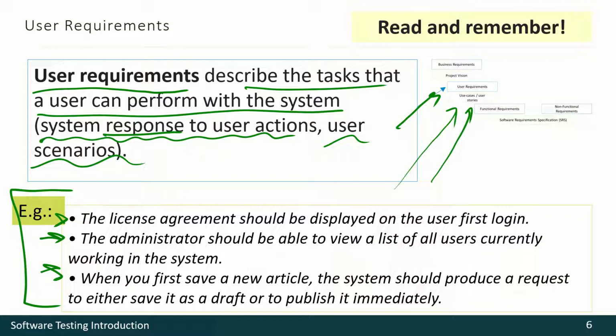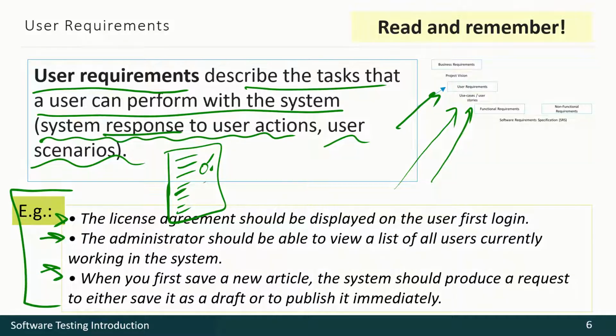The difference is the following. With use cases, we usually have a rather huge document with UML diagrams inside, with a lot of basic, alternative, exceptional scenarios, preconditions and so on. The use cases approach is typical for such software development models as waterfall, V model, spiral model, iterative incremental model, and so on.